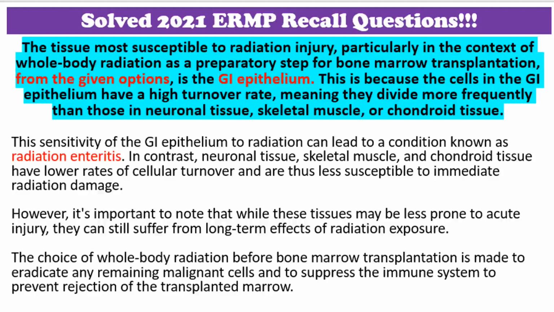In contrast, neuronal tissue, skeletal muscle, and chondroid tissue have lower rates of cellular turnover and are thus less susceptible to immediate radiation damage. However, it's important to note that while these tissues may be less prone to acute injury, they can still suffer from long-term effects of radiation exposure. The purpose of the whole-body radiation before bone marrow transplantation was to eradicate any remaining malignant cells and to suppress the immune system to prevent rejection of the transplanted marrow.